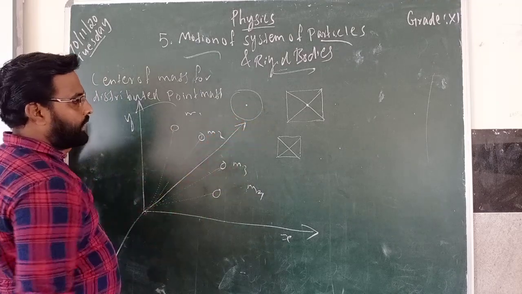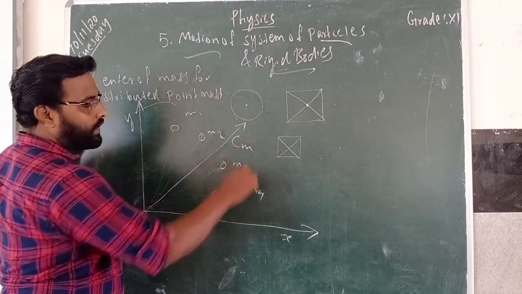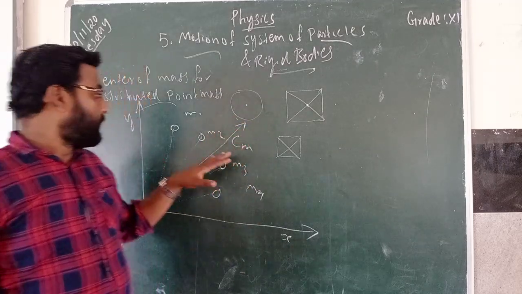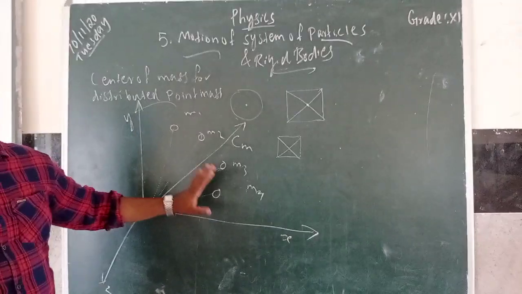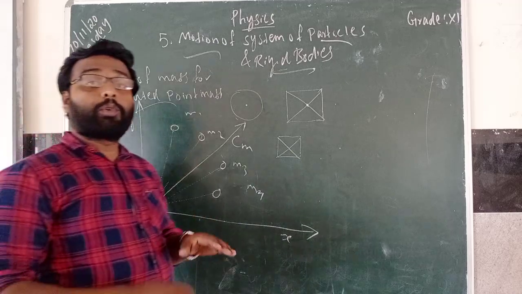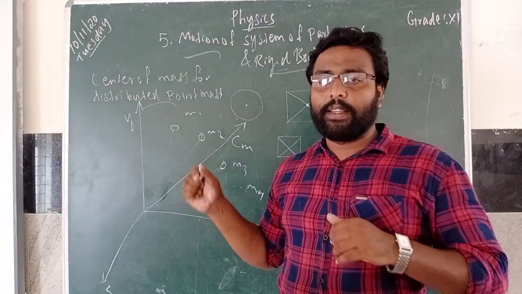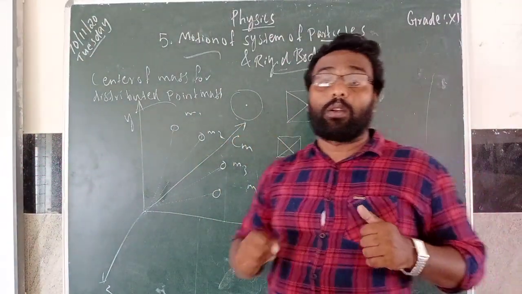This is the center of mass for these distributed masses. So like this you can find the center of mass.